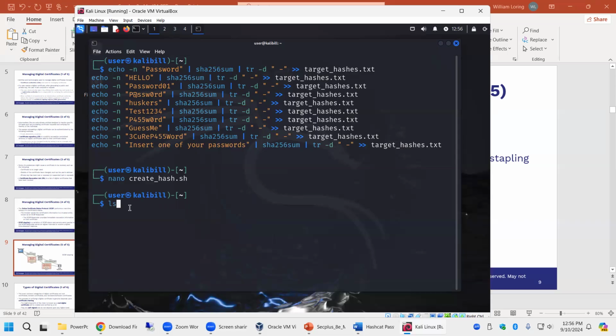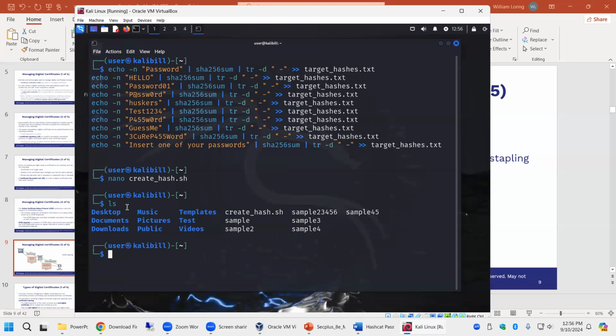I'm getting ahead of myself and not paying attention to my directions. So we've created our file, we've got it saved. We have to run it. Yep, there's a couple ways we can run it.